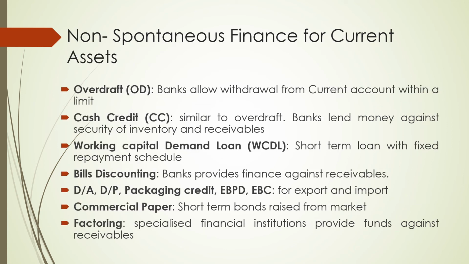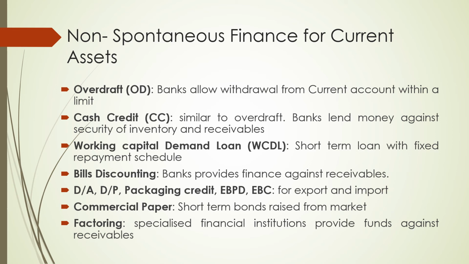so what are the non-spontaneous finances for the current assets? And this will be very much of your interest. Number one is the overdraft. And generally we are going to get this either from the financial institutions, or from the bank, or even from the market. So three sources we have got. Number one, bank. Number two, financial institutions other than banks. And number three, market. So first of all, I'm going to explain about the banks, number two, I'm going to explain the market, and number three, I'm going to explain the factor. The factor I have explained at length.